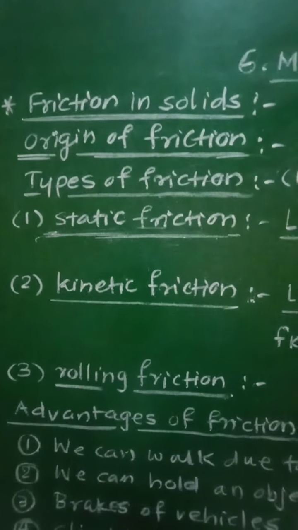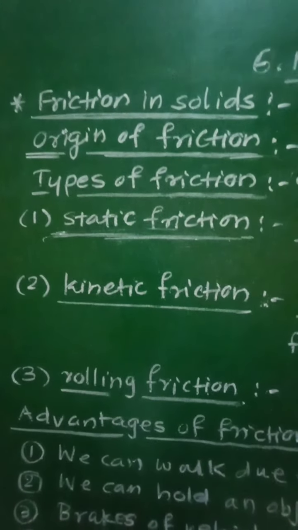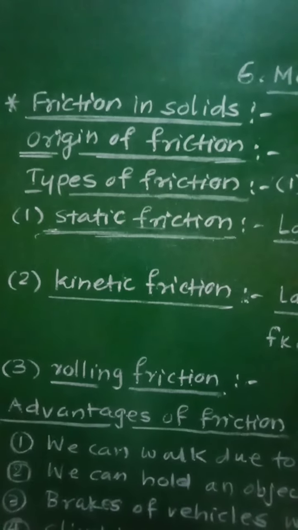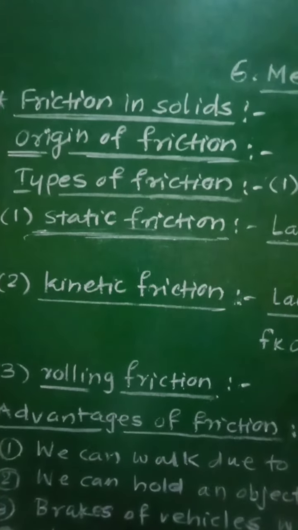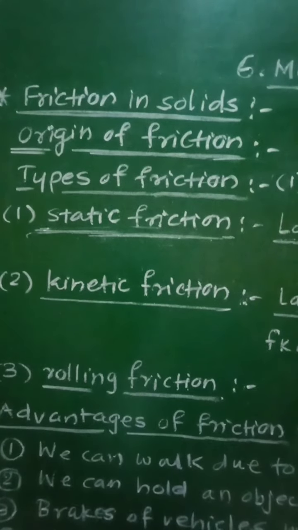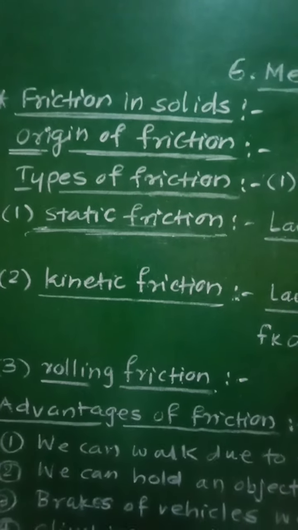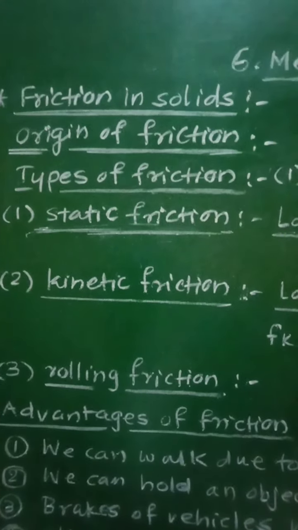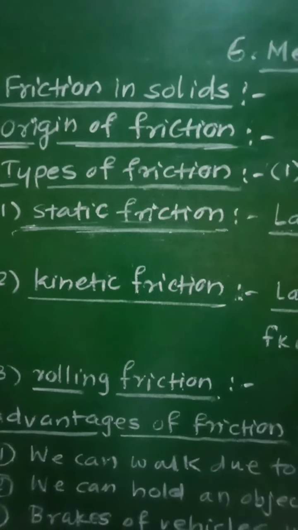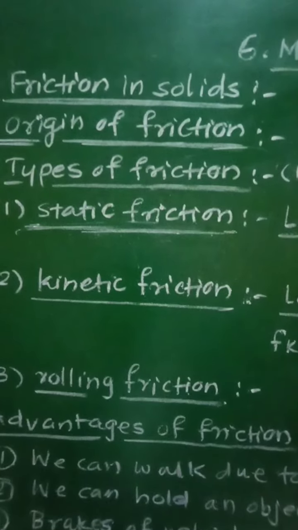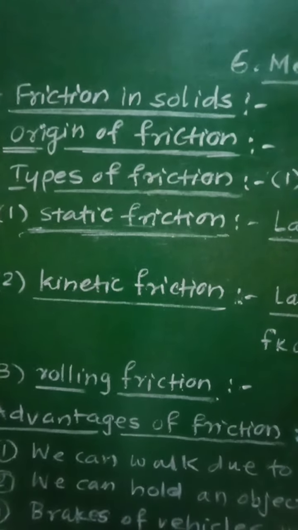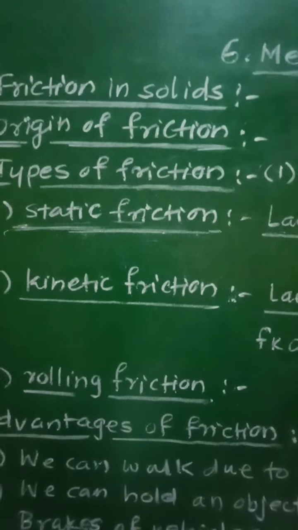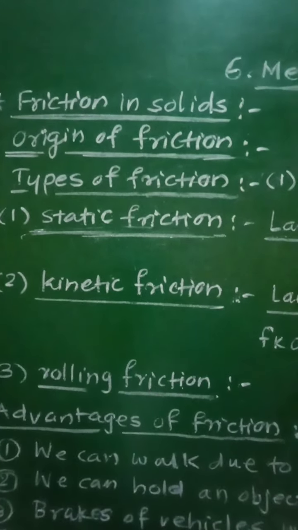The friction will be present there, and therefore the force acting on each surface is opposite to the direction of the motion between the two surfaces in contact. This force between the two surfaces will always be in the opposite direction to that of motion between the two surfaces, so as to oppose the relative motion between the two surfaces.